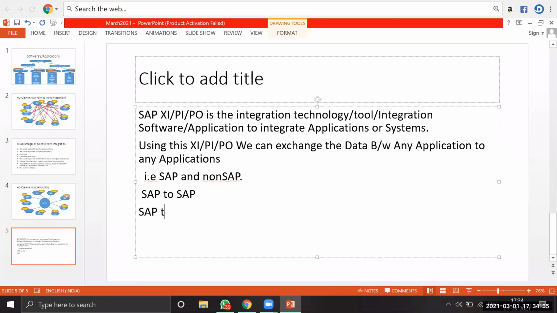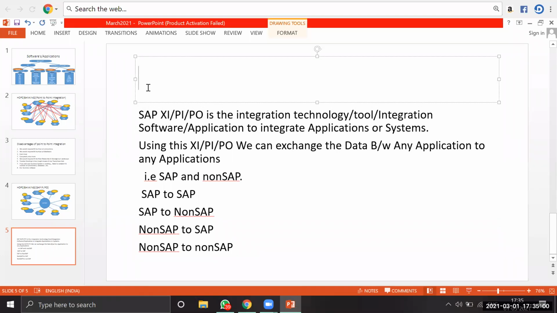Sometimes you need to extend the data between SAP and non-SAP, and also non-SAP to SAP. Non-SAP to non-SAP we can also see here. So using this PI/PO, we can extend the data between any application to any application. This is the integration capability.